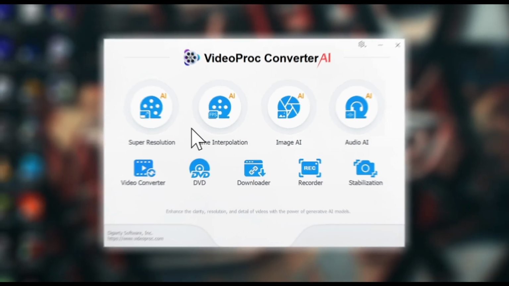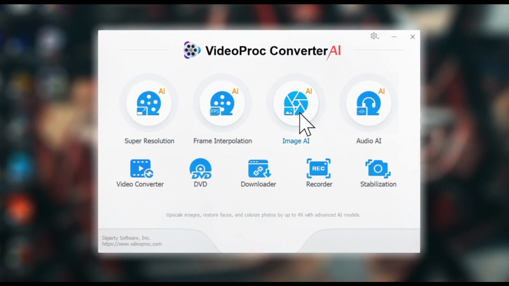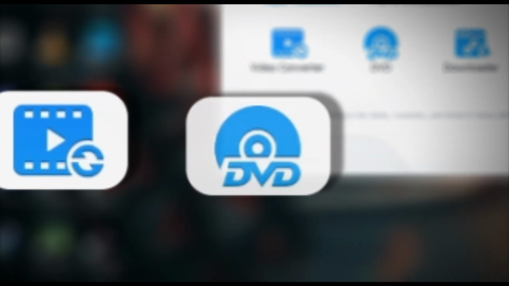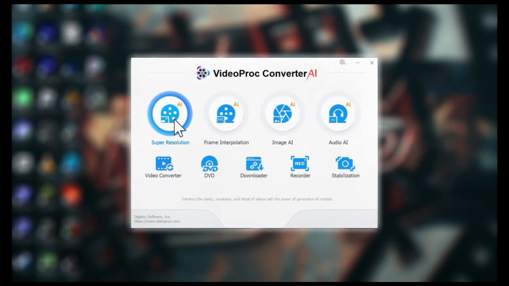Anyway, let's start the video without wasting your time. Once you open VideoProc, you'll see a range of features including super resolution, frame interpolation, image AI, audio AI, video converter, DVD, downloader, recorder, and stabilization. Let's start by checking out super resolution.